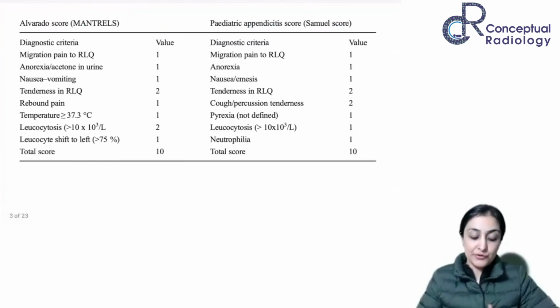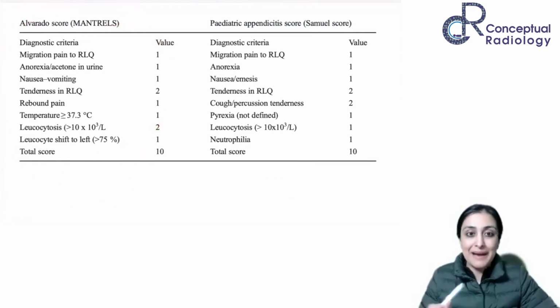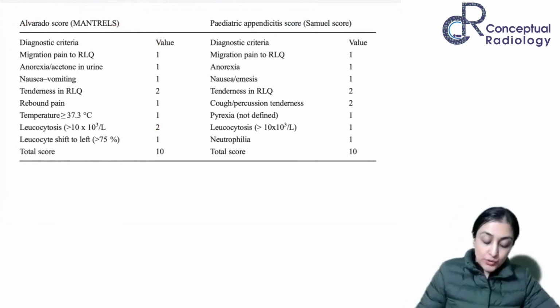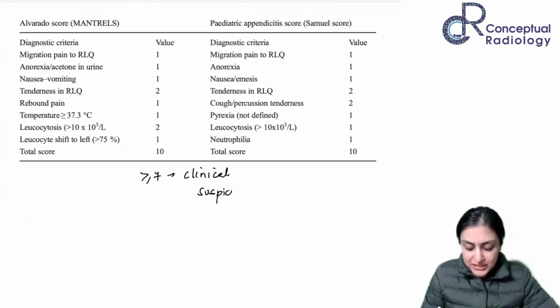So before we go into the first thing, the clinical score, I'm sure you guys remember the Alvarado score. Any score more than or equal to 7, the clinical suspicion is very, very high. So you should just be aware. You are not going to be calculating, but you should just be aware of what the features are.